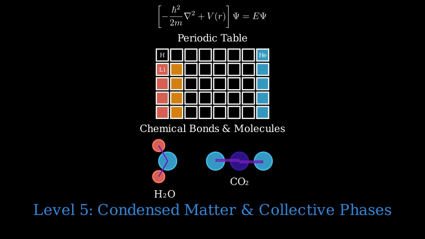A key concept here is spontaneous symmetry breaking, where the system spontaneously chooses a state that is less symmetric than the underlying physical laws. This is the same mathematical phenomenon that occurs in the standard model with the Higgs mechanism. In condensed matter, we get collective excitations like phonons, sound waves, magnons, spin waves, and many others. These act like effective particles in the material, even though they're really collective motions of many atoms.